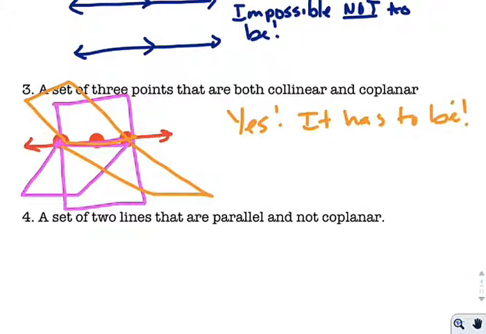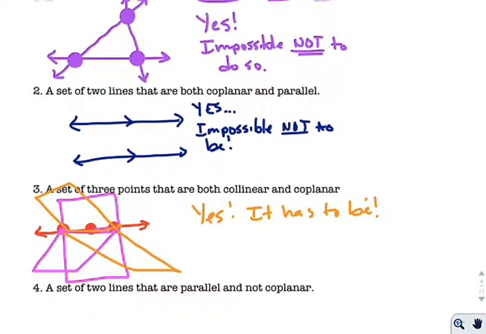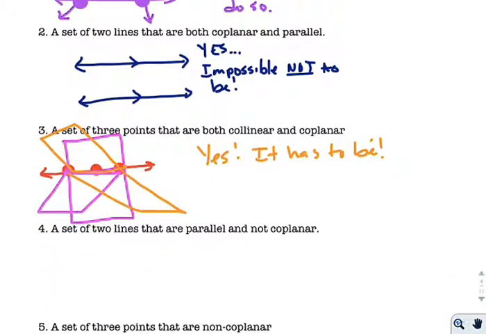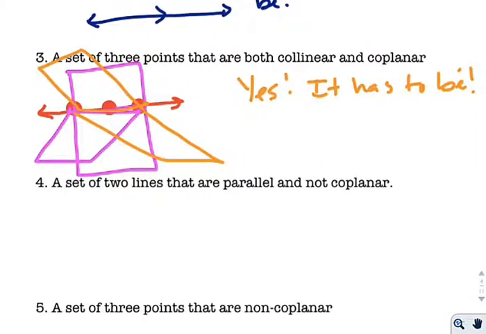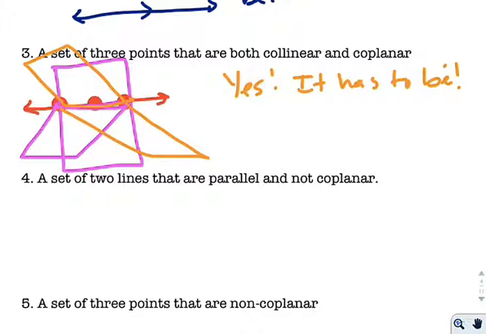Man, these are almost like really important rules of geometry. Like 3 points always make a plane, two parallel lines are always coplanar. Points that are collinear are also by default coplanar. How about this one? I set up two lines that are parallel and not coplanar.